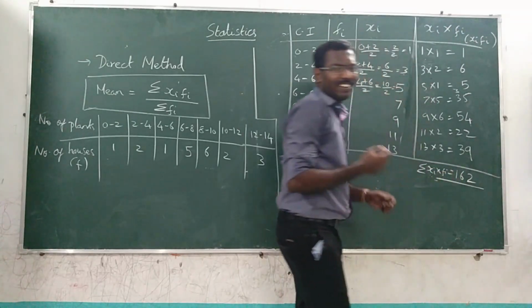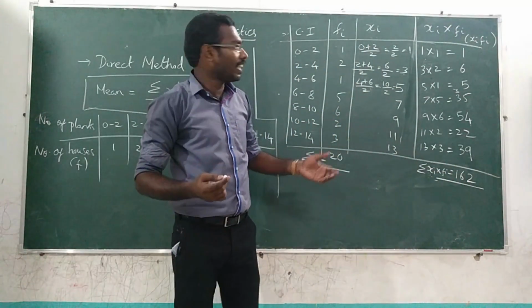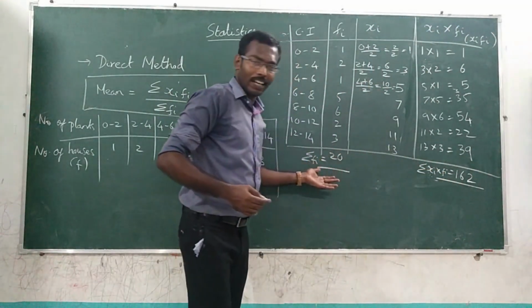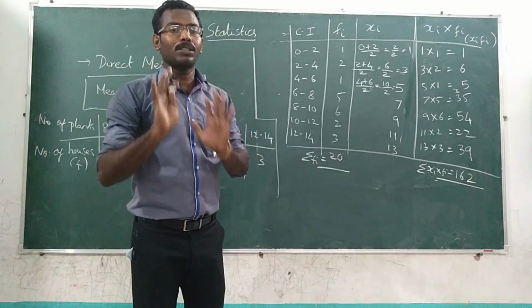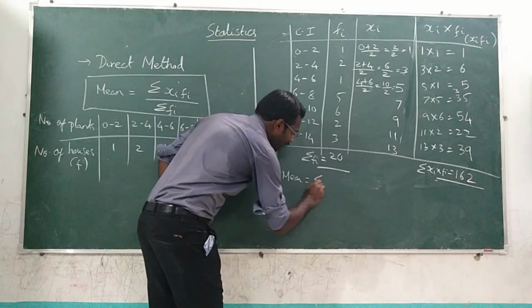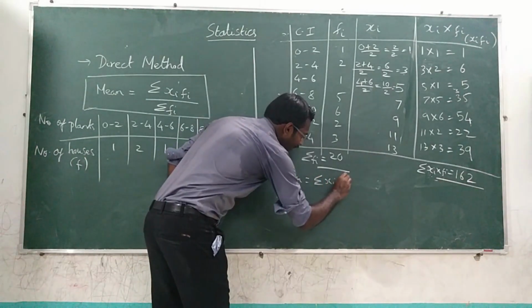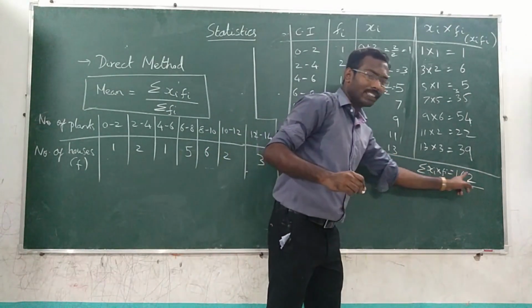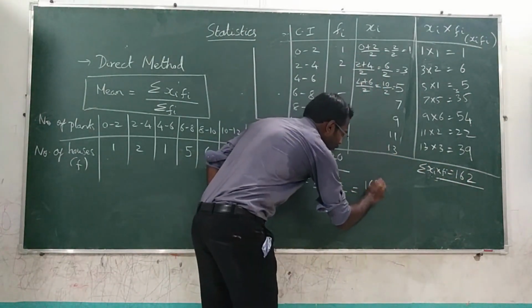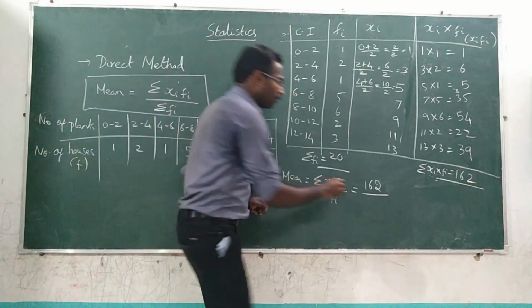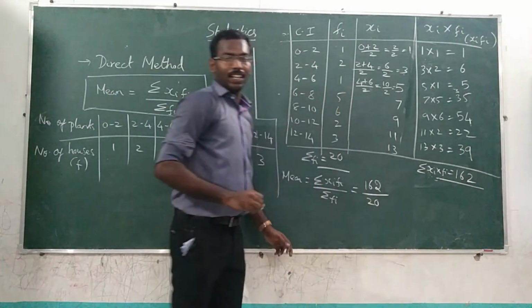This method is very easy because you don't need any further calculation. You already got summation fi xi and summation fi. Now you directly substitute it in the formula. The formula is mean is equal to summation of xi into fi divided by summation of fi. The summation of xi fi is 162 divided by summation of fi, which is 20.